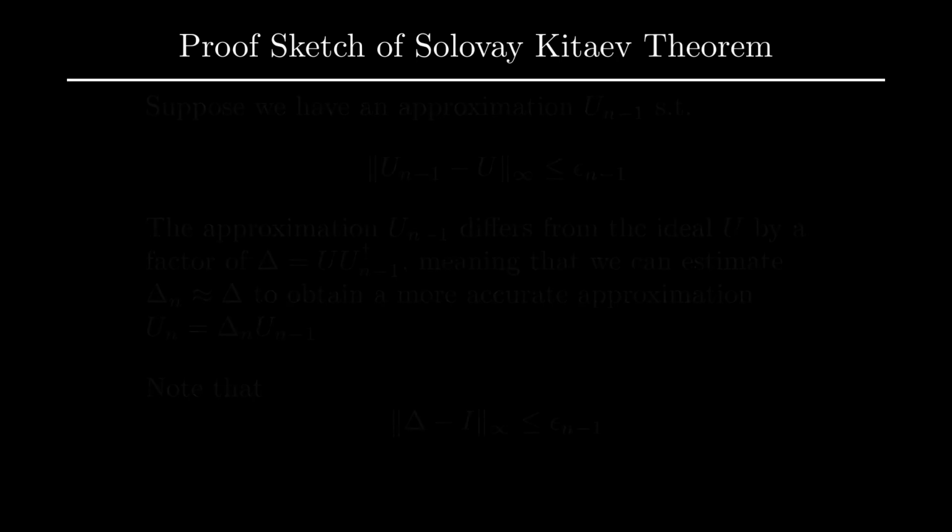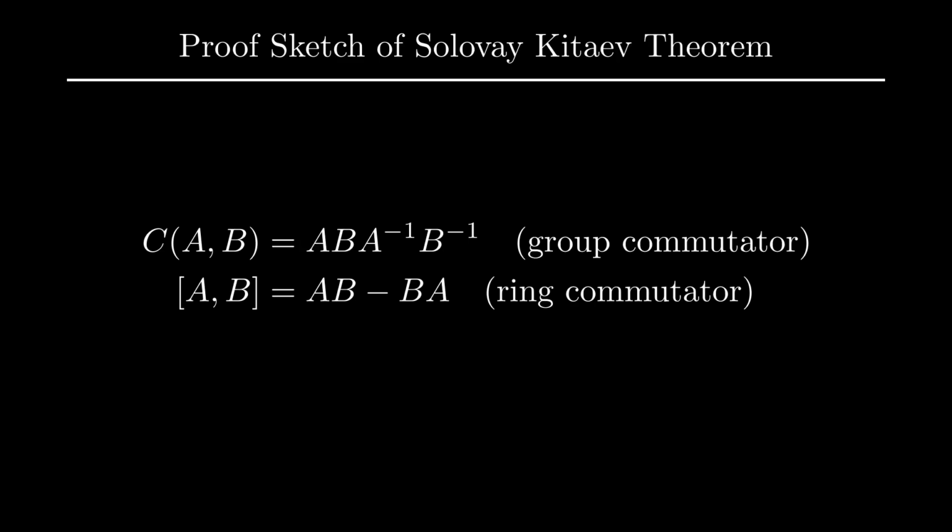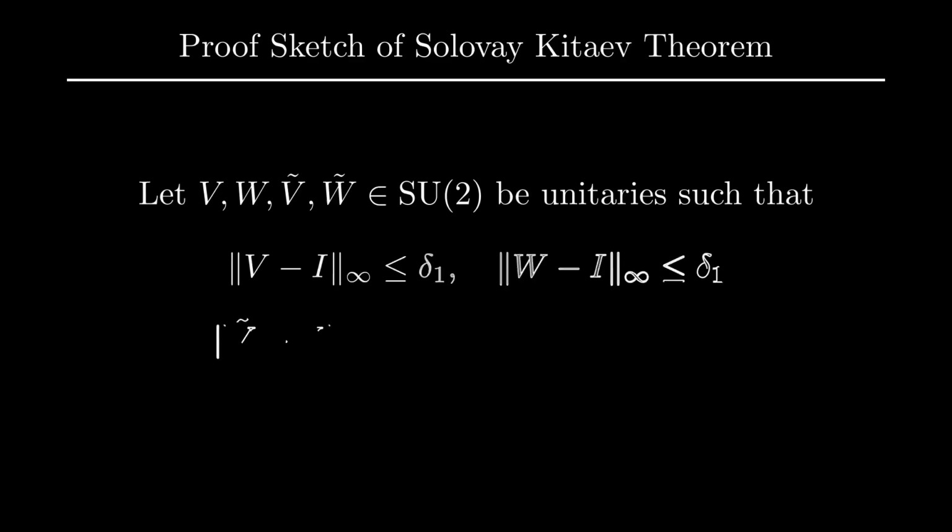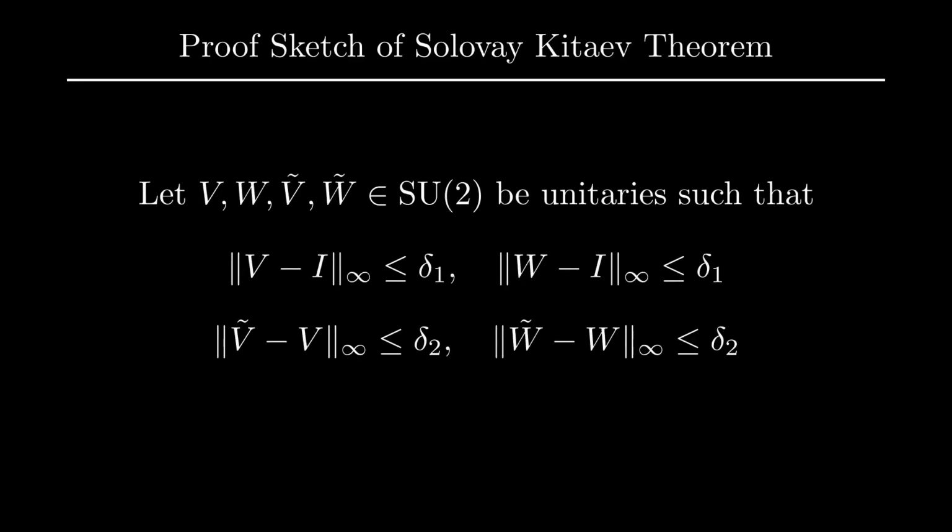For two operators, A and B, we define their group commutator as the following multiplicative commutator operation, as opposed to the additive ring one we typically use in quantum mechanics. It can be shown that if we have operators V, W in SU(2) that are distance delta 1 from the identity, and we have approximations Ṽ, W̃ that differ from their respective ideal counterparts by delta 2, then the group commutators of V, W differ from that of their approximate counterparts by O of delta 1 delta 2.